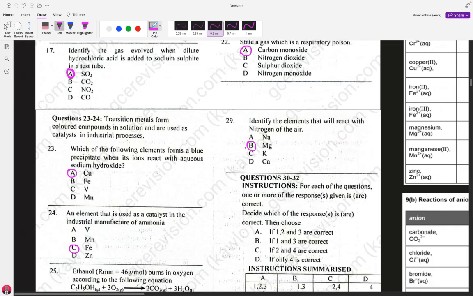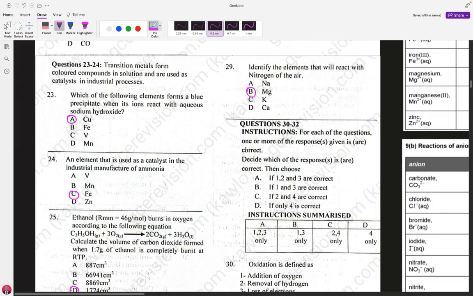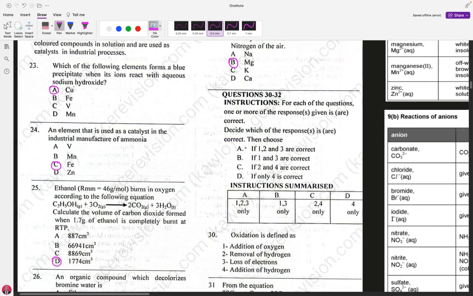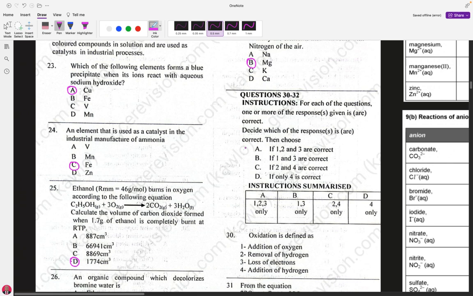Let's go to question number 30. From 30 to 32, we have many options. The instruction is, for each of the questions, one or more of the responses given is or are correct. Decide which of the responses is or are correct. Then choose A